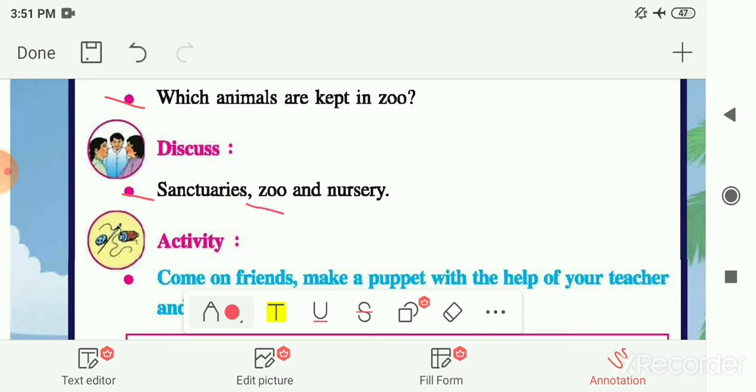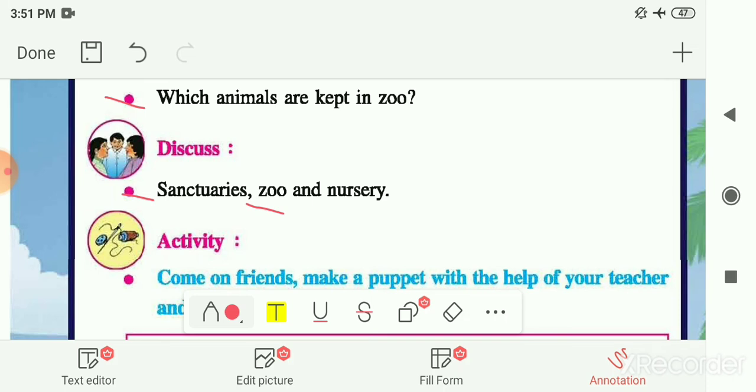Next is the zoo. So we are taking or shifting animals from the forest to a protected area. That protected area is known as the zoo. And in this zoo, animals are kept inside cages. Whereas in the sanctuaries, such cages are not there. Animals can freely move here and there. But in the zoo, the cages are there and animals are kept in these cages. The animals are not free in the zoo.